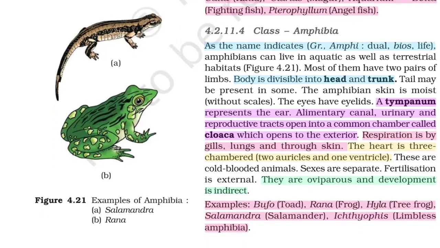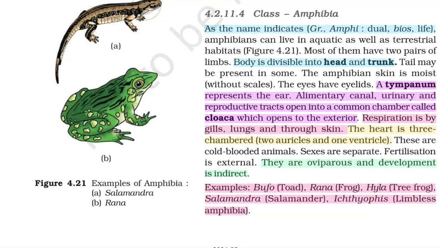Class Amphibia. As the name indicates, Amphibia means dual life. Amphibians can live in aquatic as well as terrestrial habitats. Most of them have two pairs of limbs. Body is divisible into head and trunk. Tail may be present in some. The amphibian skin is moist without scales. The eyes have eyelids. A tympanum represents the ear. Alimentary canal, urinary and reproductive tracts open into a common chamber called cloaca, which opens to the exterior.